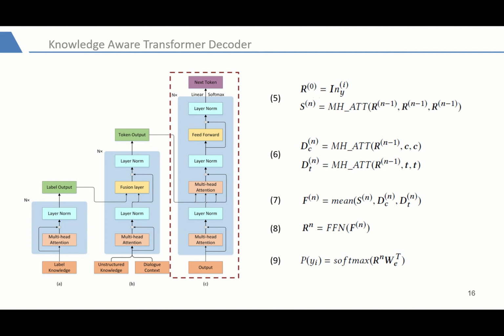As shown in equation 8, the third step is using a position-wise fully connected feed-forward layer to integrate all attention information. After n layers, we use softmax to get the word's probabilities. The decoder repeats this process until a full response is generated.